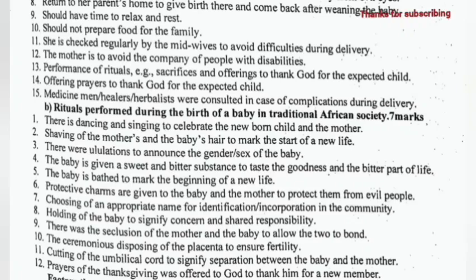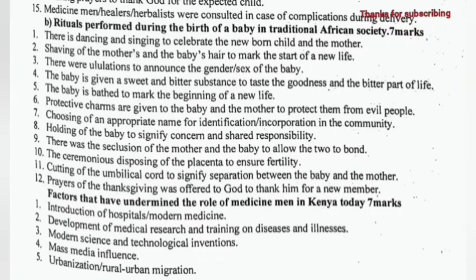6b. Rituals performed during the birth of a baby in traditional African society. There was dancing and singing to celebrate the newborn child and the mother, shaving of the mother's and the baby's hair to mark the start of new life. Relatives announced the gender of the baby. The baby is given a sweet and a bitter substance to taste the goodness and the bitter part of life.